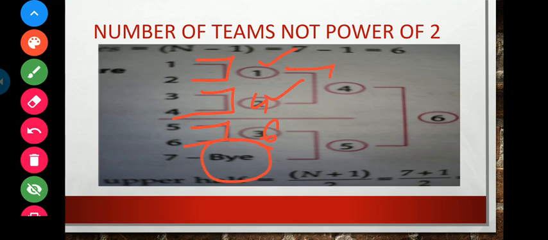Now 1 and this 4 would play the match, and 6 and 7 will play the match. Again 1 and 4, the 4 will come here, then 3 and 7, 3 will come here, and in such a way 4 and 3, then the winner 4 would be there. So in such a way we can make the fixtures of 7 teams. Clear? Let us proceed.